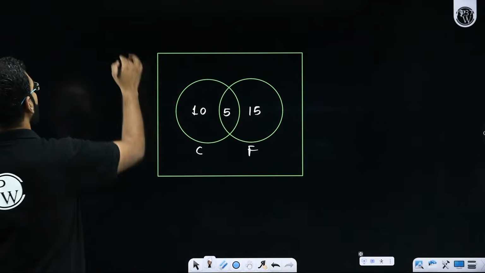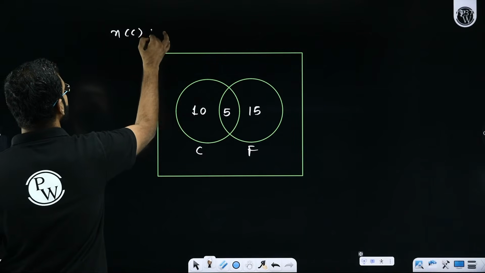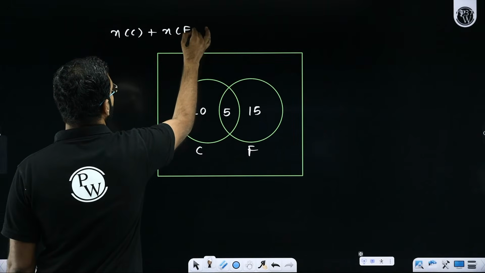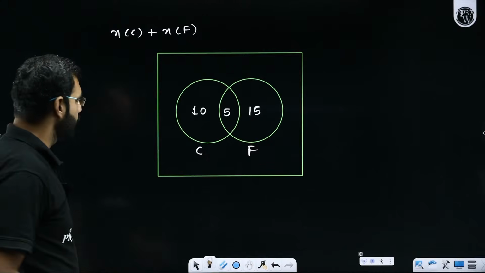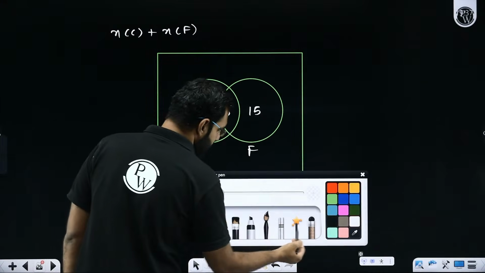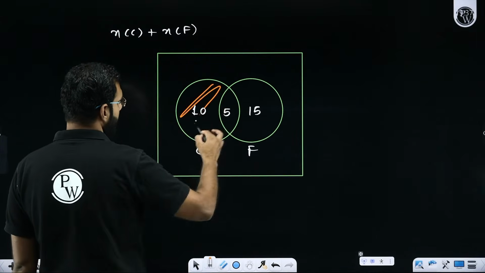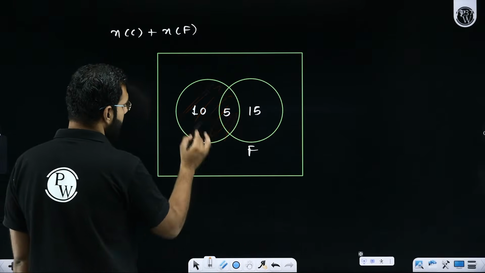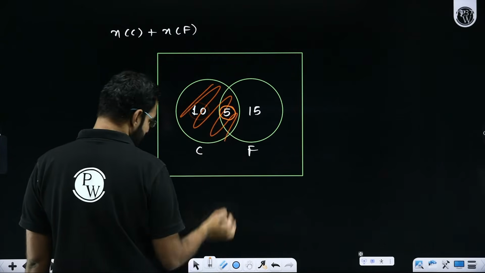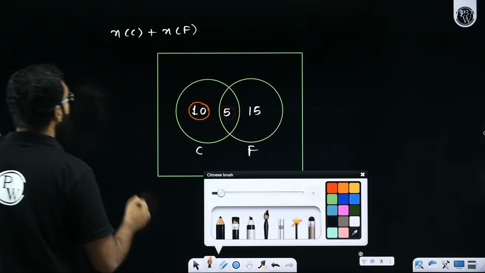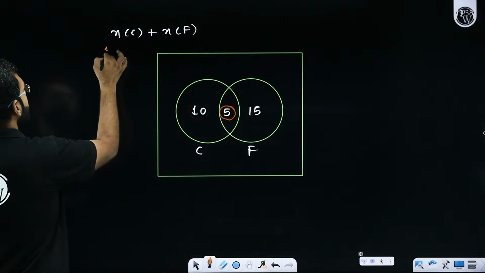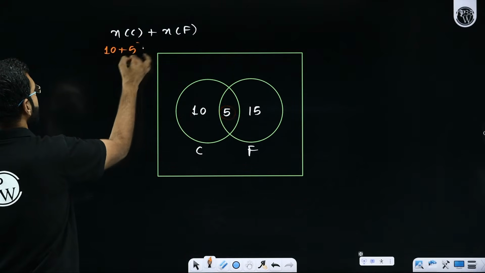So in that case, I'll say number of people who like cricket plus number of people who like football. So number of people who like cricket would be how much? Can you help me with that? The number of people who like cricket would be 15, because this 10 plus 5 will be the 15, yes or no? Getting it, everyone?